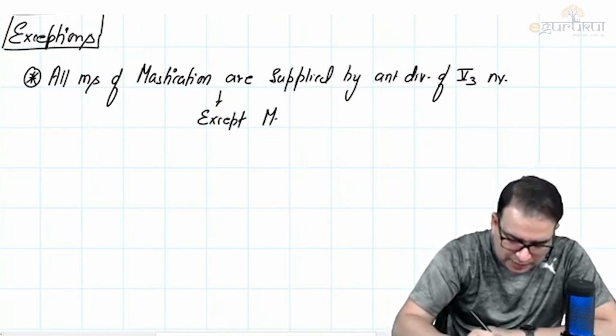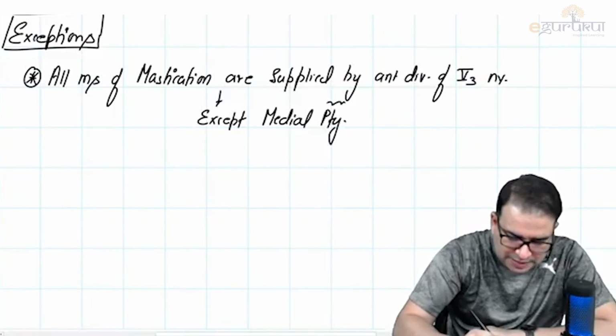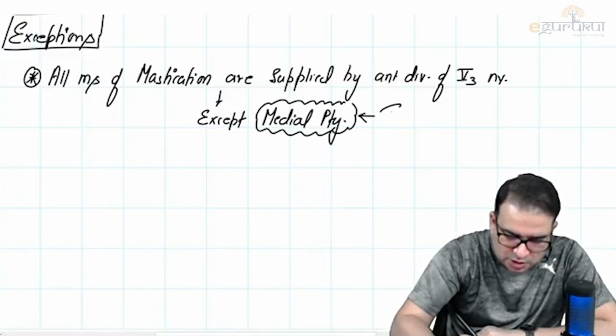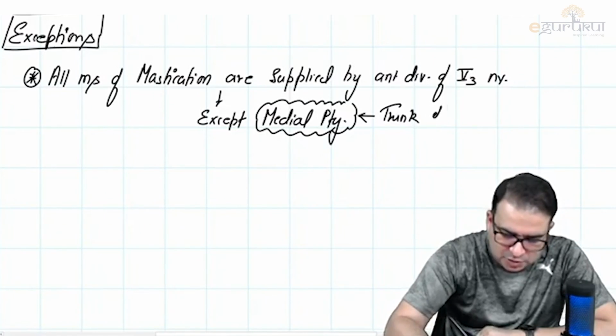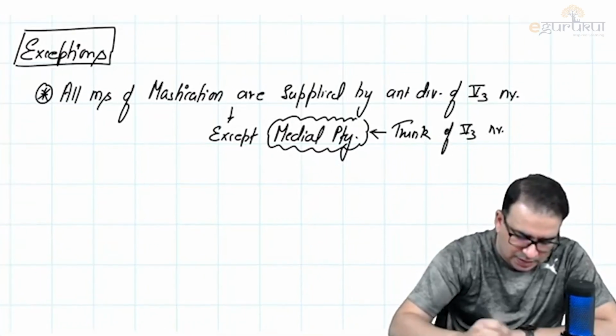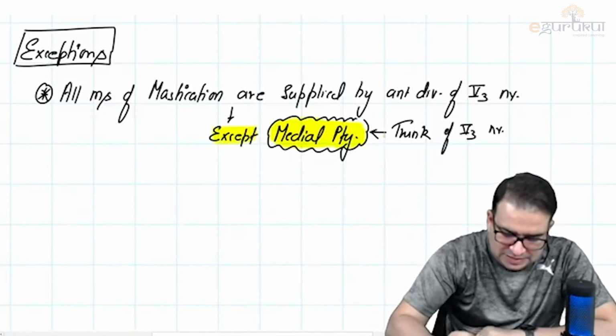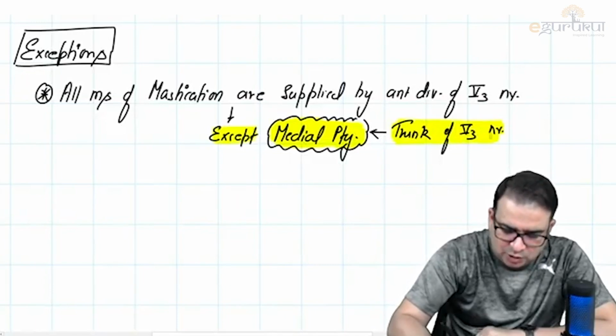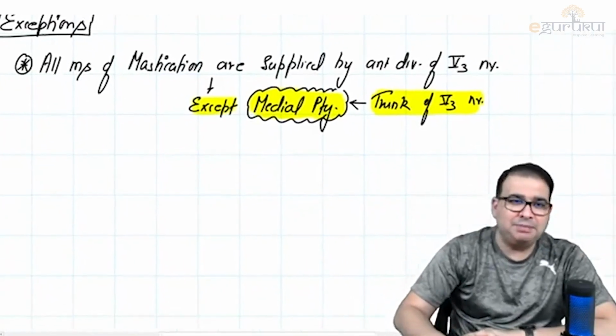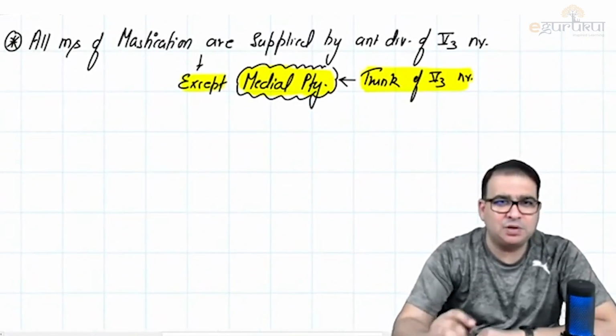Except which one? Except medial pterygoid, because medial pterygoid was supplied by the trunk of the mandibular nerve, not by the anterior division. That is the first exception we saw. Let's keep highlighting these exceptions here. So all muscles of mastication, medial and lateral pterygoid, temporalis, masseter, are supplied by the anterior division, except medial pterygoid, which is supplied by the trunk.